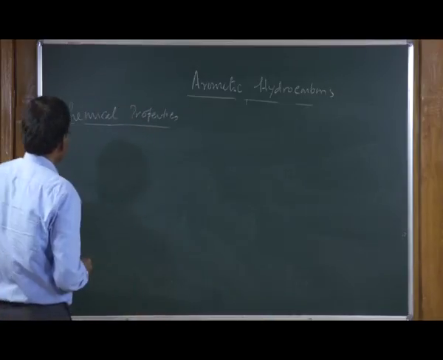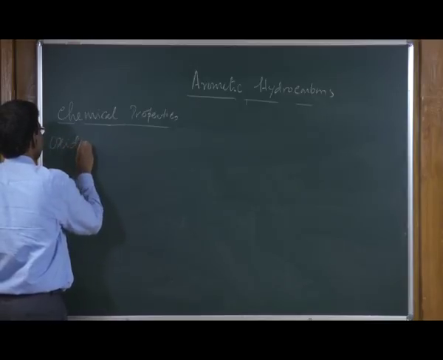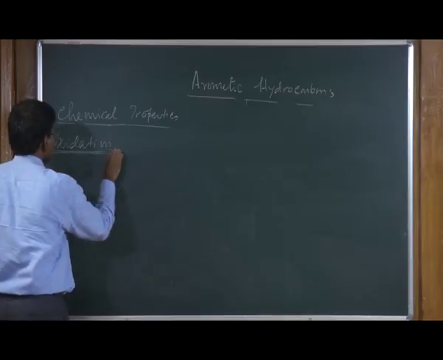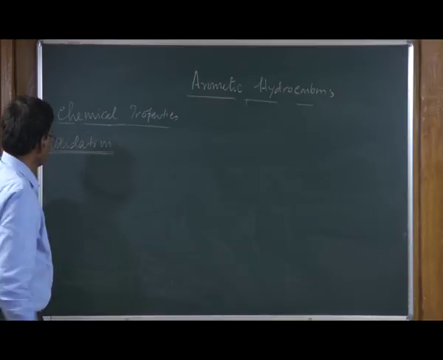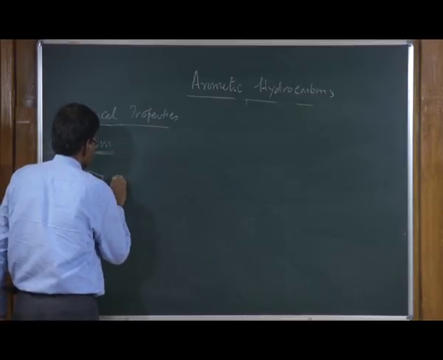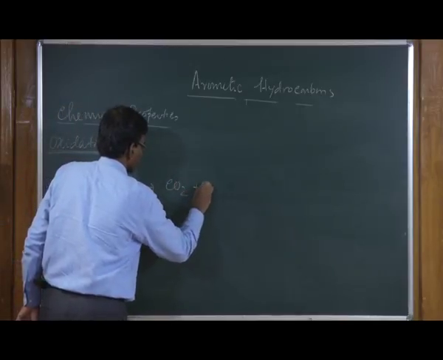The next is oxidation of benzene. Benzene can be completely oxidized to carbon dioxide plus water.